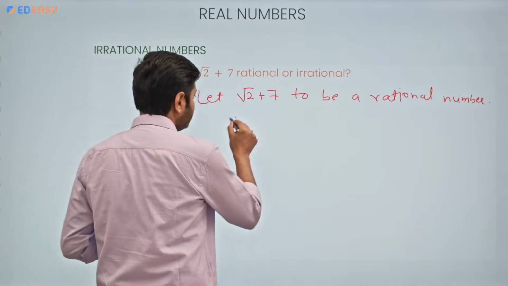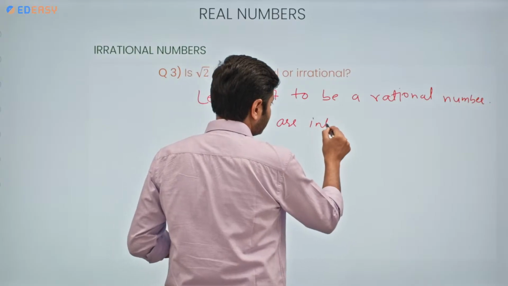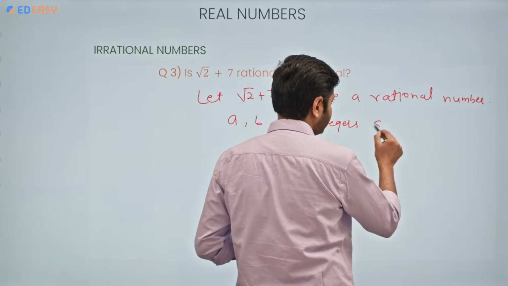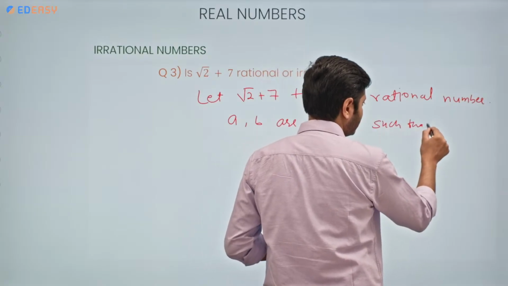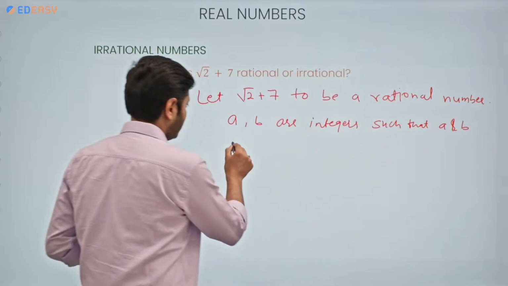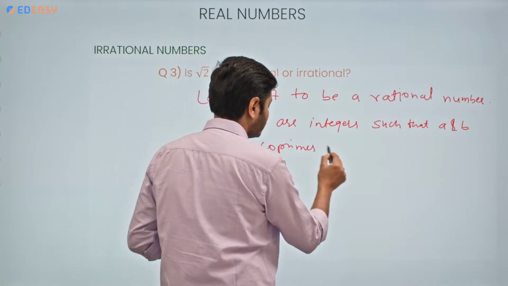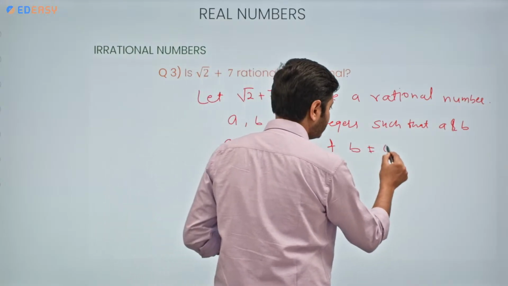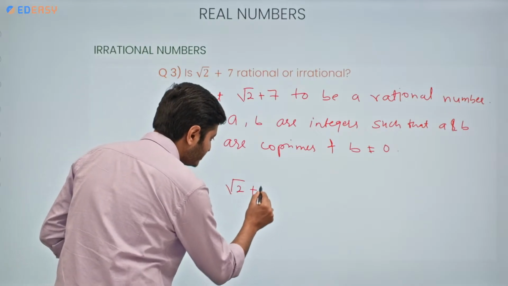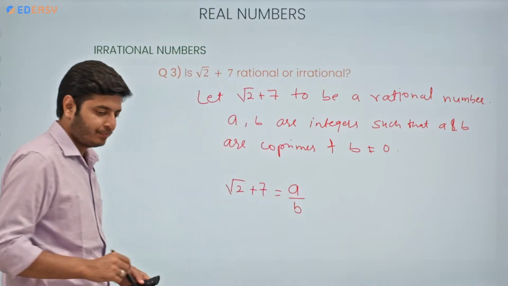Again, we are gonna go with a and b are integers such that a and b are co-primes and b is not equals to 0. So it means root 2 plus 7 is equals to a by b.